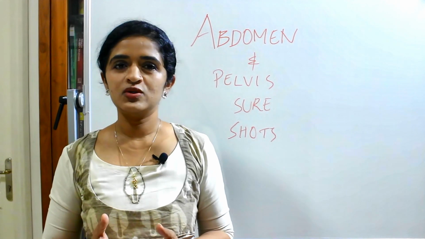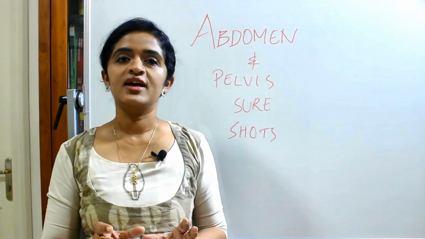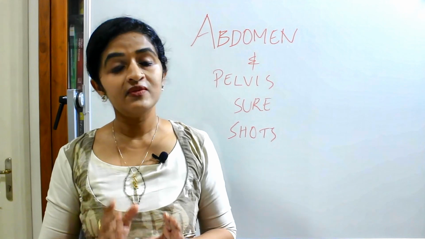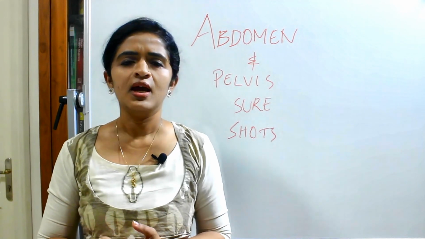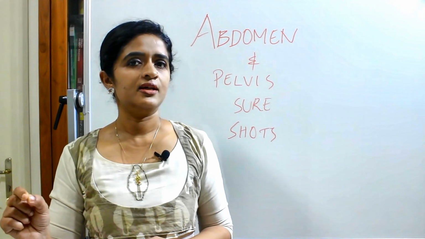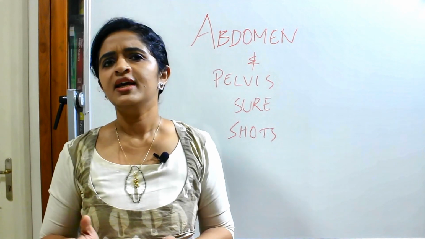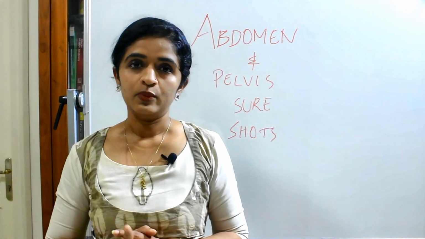So what I prefer to say is, for short notes, you have to write as well as draw the diagram, even if the diagram is self-explanatory. But in case of diagrams alone, like draw and label one diagram, in that case you have to draw only the diagram with all the labeling. Okay, so that point you have to keep in mind.